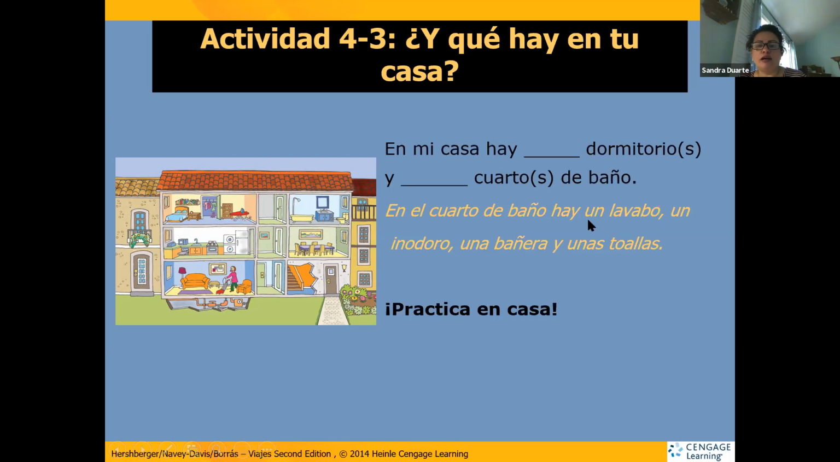En el cuarto de baño hay un lavabo. Hay un inodoro, hay una bañera y unas toallas. En la sala, a mis padres les gusta ver la televisión. En el dormitorio, ¿qué te gusta ver? Practica en casa.